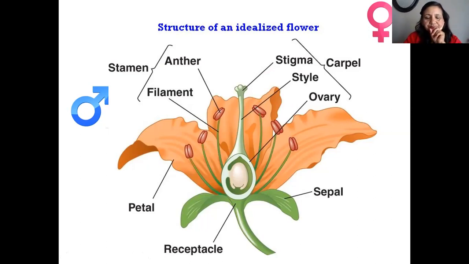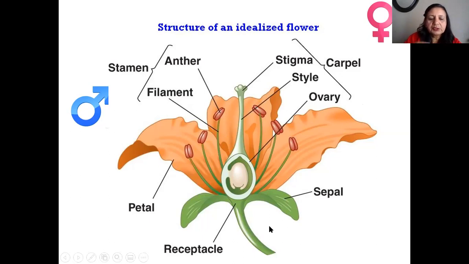Then the anthers are in this flower, the fine granule-like things in a rose. The surrounding here is the anthers, the male part, and the filament; and the stigma, style, and ovary are the female part. Stamen is the male, and this carpel is the female part.